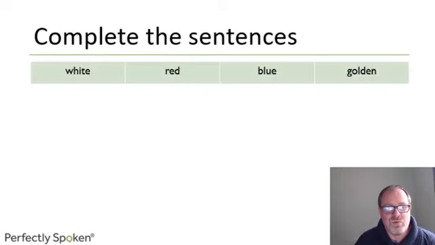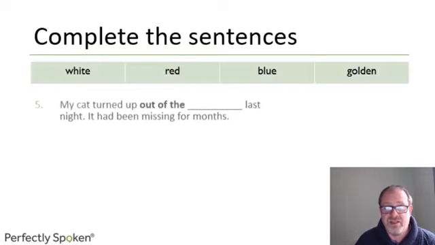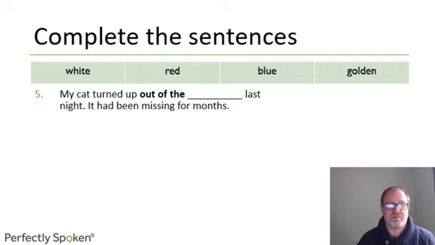Okay, now we've got white, red, blue, and golden now. My cat turned up out of the something last night. I'd been missing for months. This is actually something that's true, not last night, obviously, but a few years ago. I had a cat that disappeared for months and then suddenly reappeared. It turned up out of the blue.